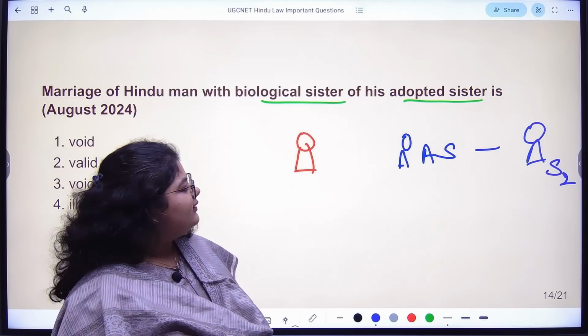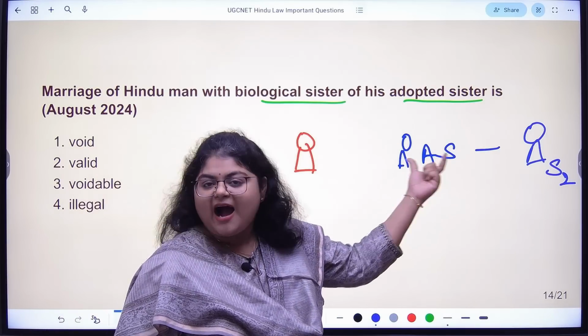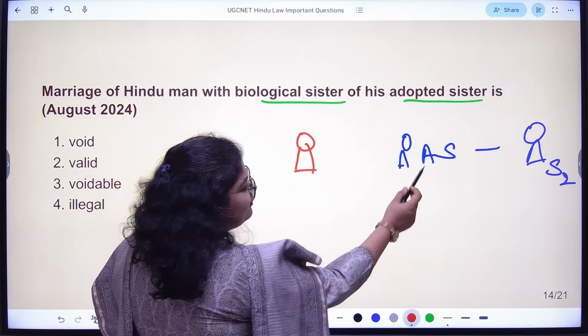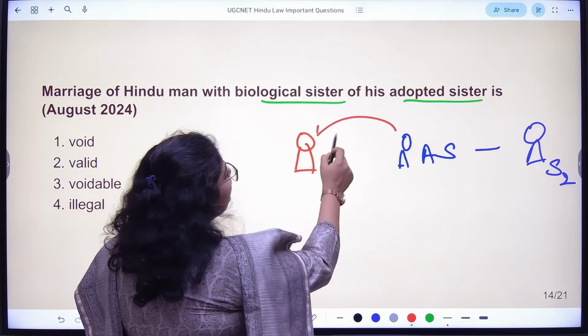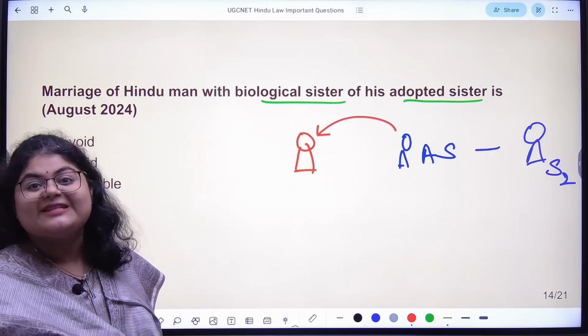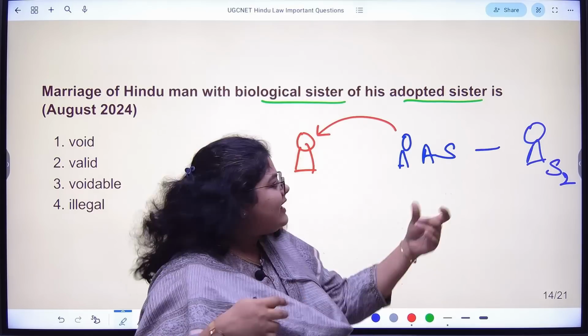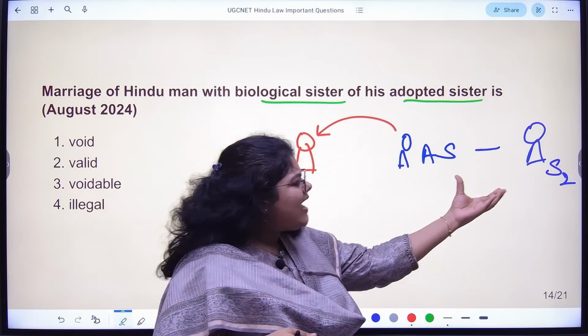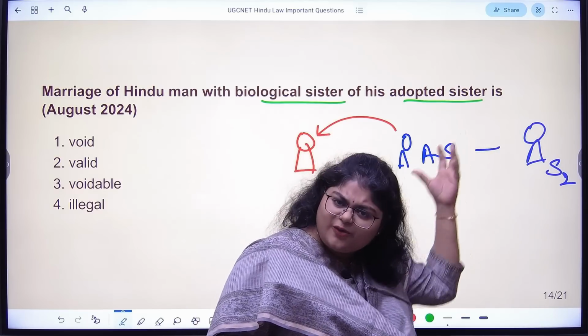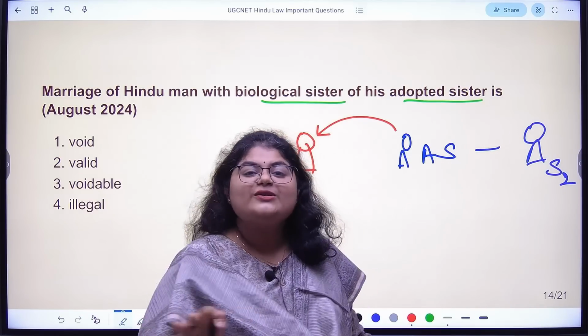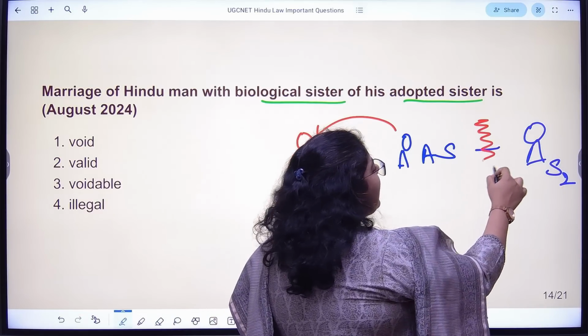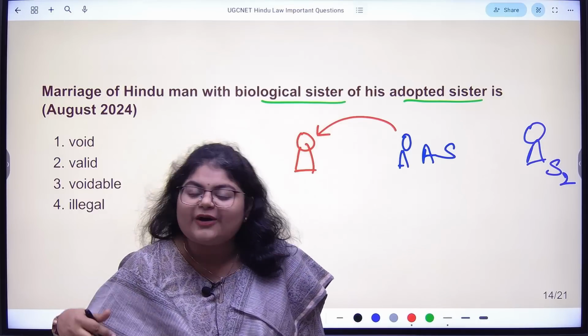Now what happened? After adoption, the adopted sister came from the Blue family to the Red family, because that is what happens in adoption. Whatever relationship this adopted child has with her own family, all of those relationships are broken because of adoption.